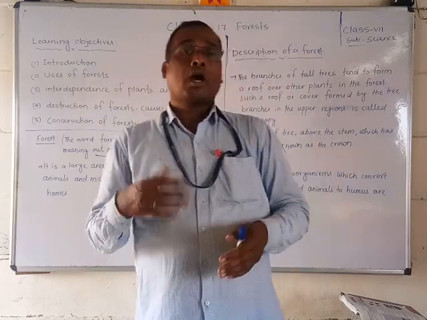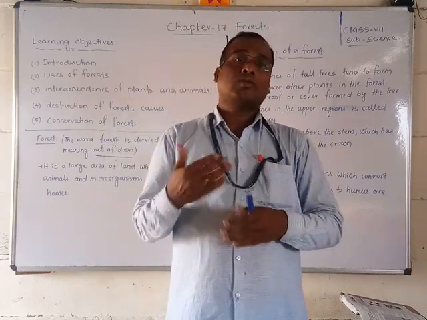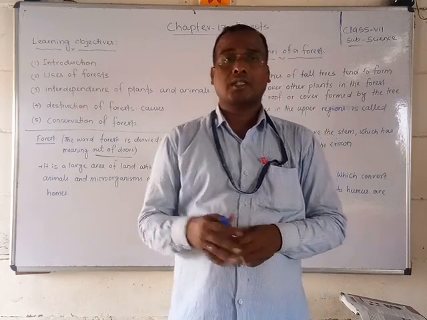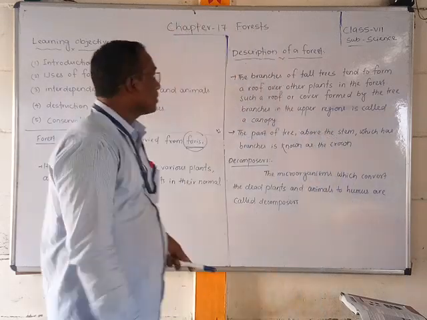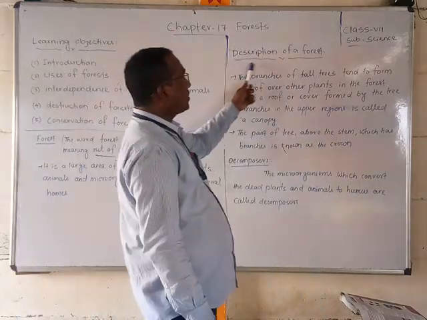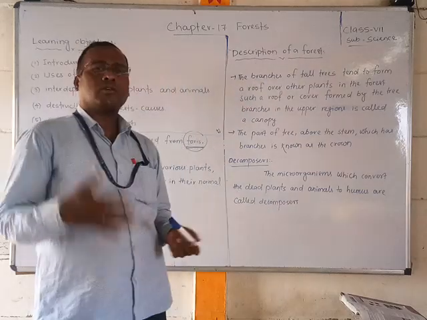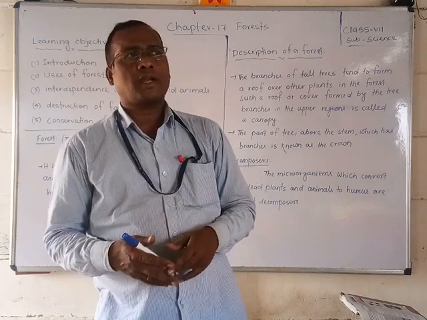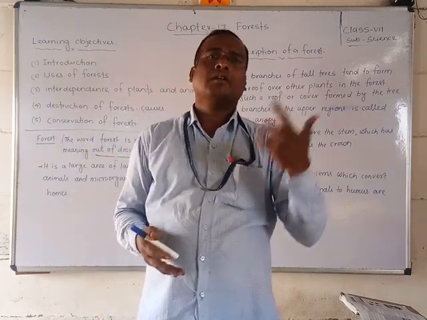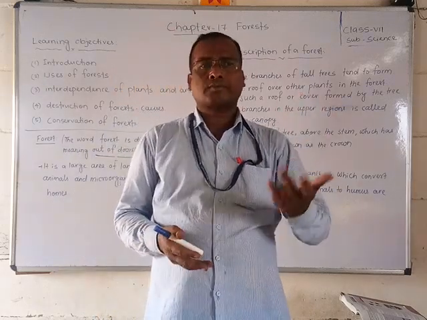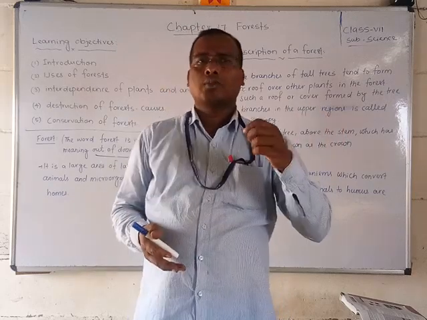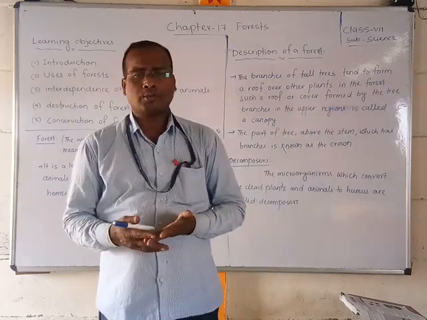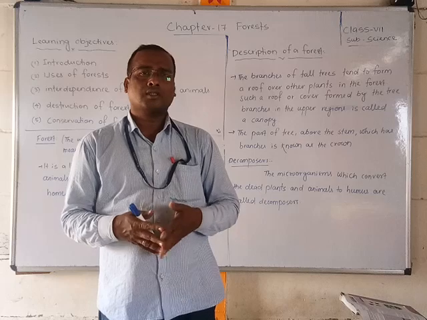Okay, how they are interdependent, how they are related, we will discuss deeply in the chapter. Before that we will discuss the description of a forest. What is there in a forest? Already I have told that in the forest there are different types of plants like teak, neem, banyan, bamboo, mango.